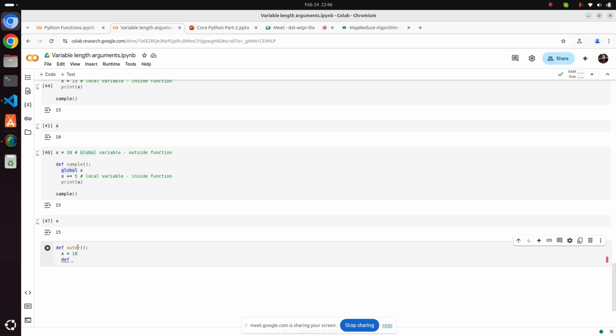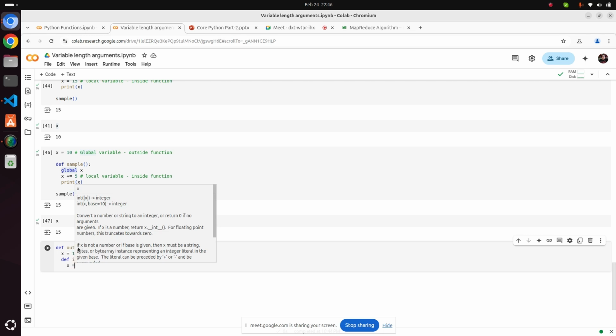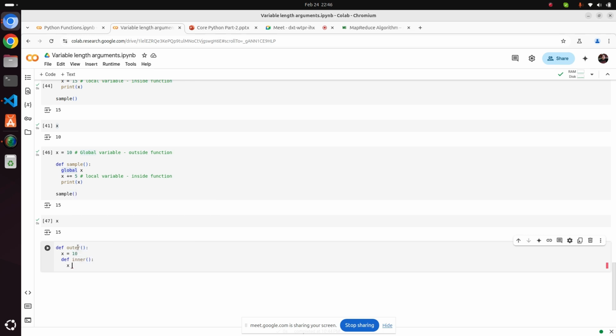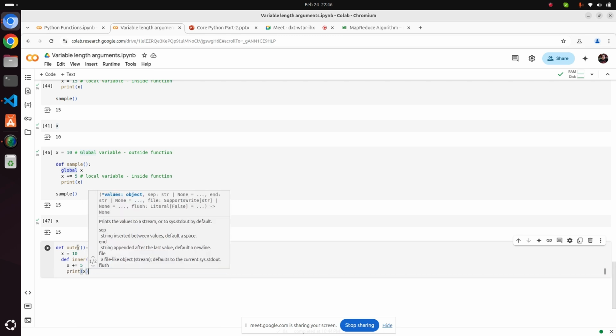Now you are defining def inner function. Here you are trying to use x, x plus equals 5, where you are trying to update it, and you are printing the value of x.